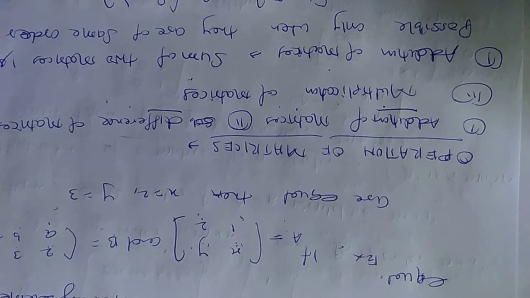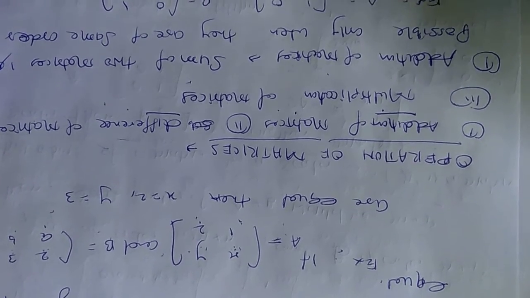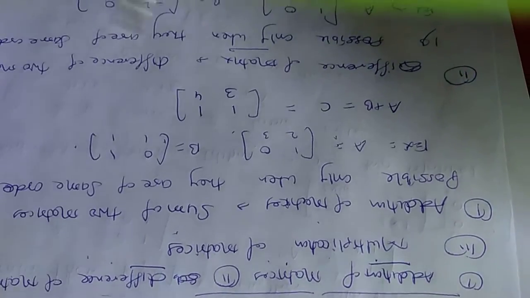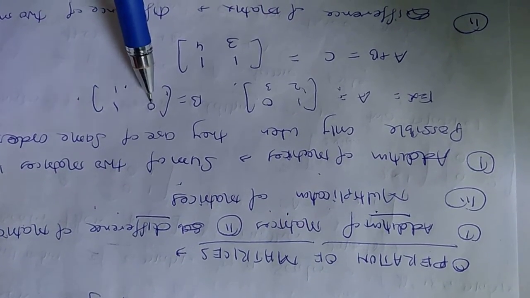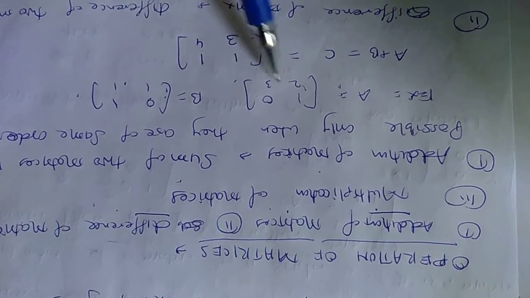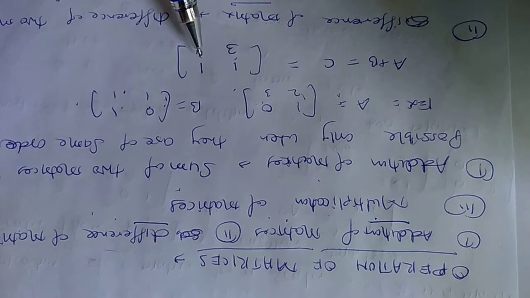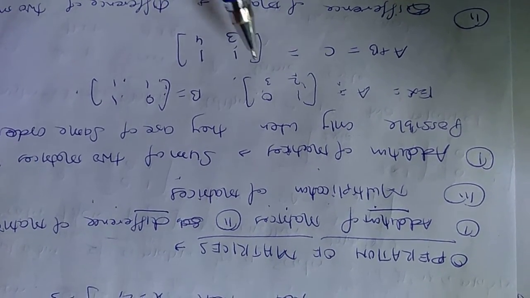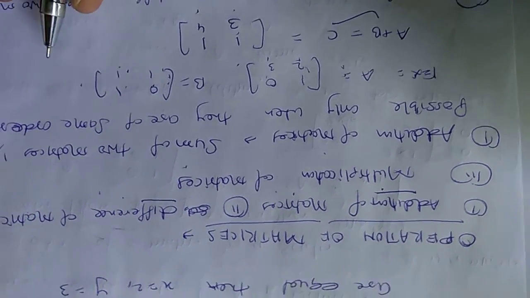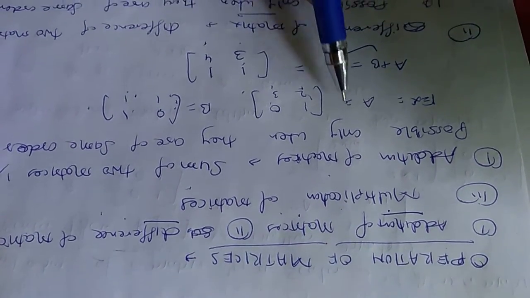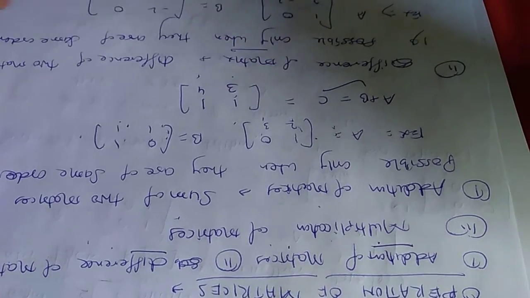If they are not of the same order, you cannot add them and you cannot subtract them. See this basic example. You add corresponding elements: 1 plus 0 gives 1, 0 plus 1 gives 1, 2 plus 1 gives 3, and 3 plus 1 gives 4. In this way you get the addition of two matrices, which is totally new compared to the earlier two matrices.